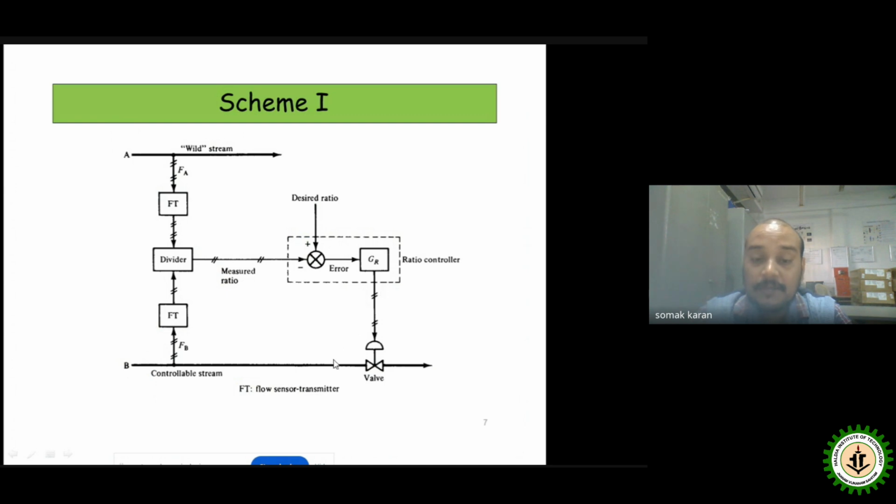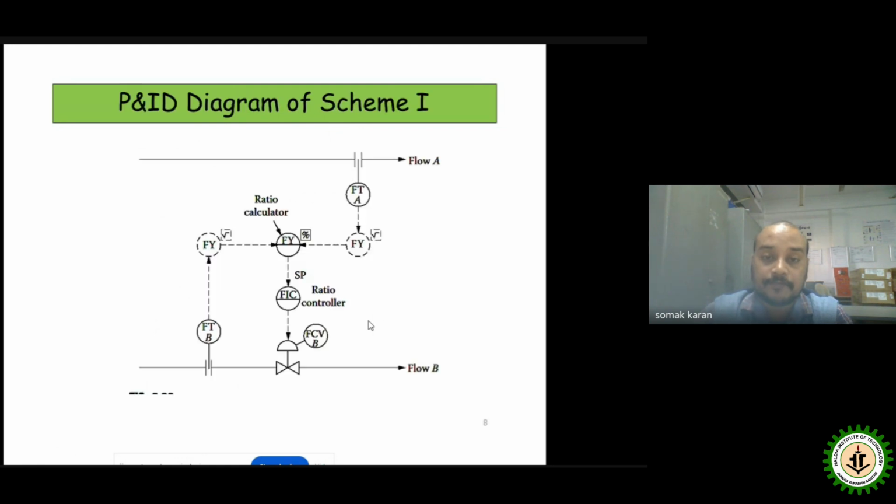Because if the controllable stream value is changed as per the change of the wild stream, the ratio can be maintained. So for the wild stream the flow transmitter only measures the value, without controlling it. Whereas for the controllable stream, using the flow transmitter we measure the flow rate and also control it through the control valve.